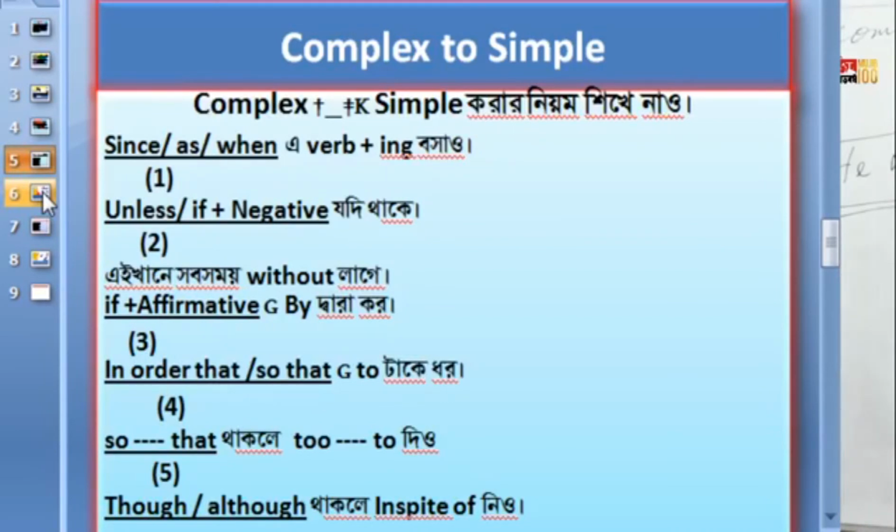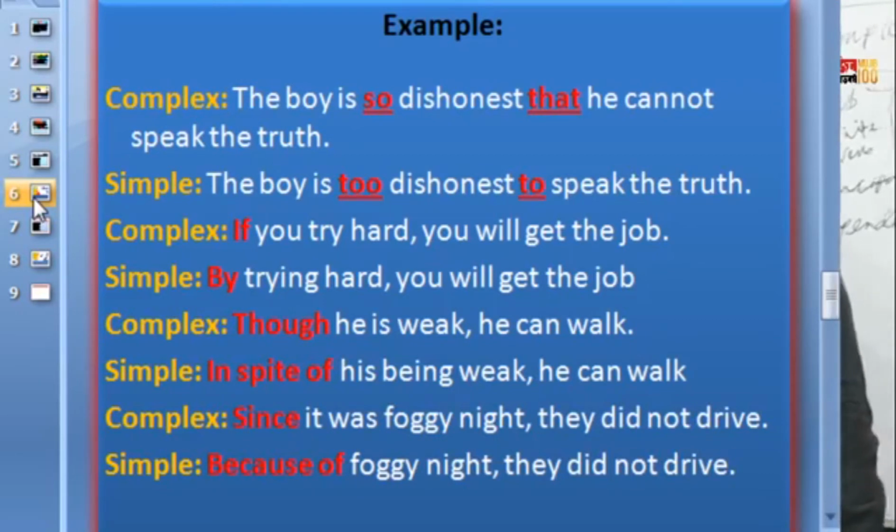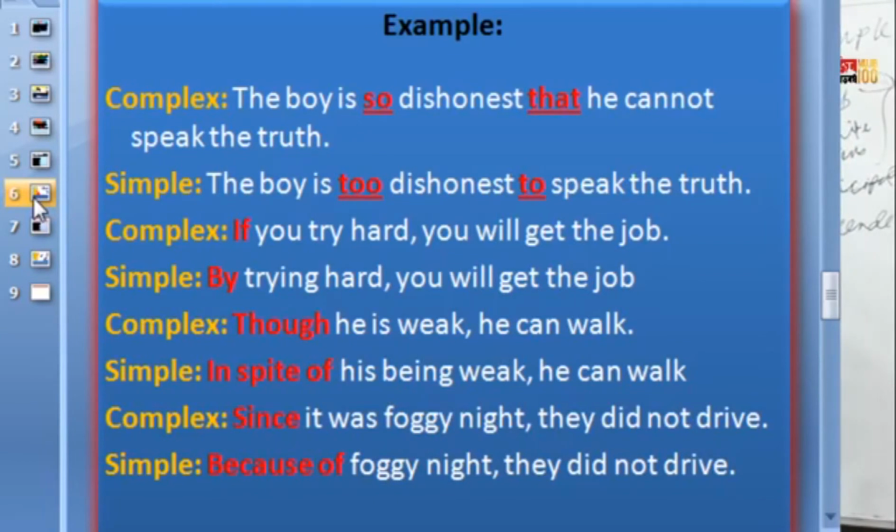You can memorize the criteria or the system of interchange from simple, complex, compound by memorizing these lines in a rhythmic way. If you feel that it is very important, just inform us. We will provide you manually. And these are the examples of complex sentence to simple. And later, I will try to make you understand how you will interchange these sentences. And this is the way.